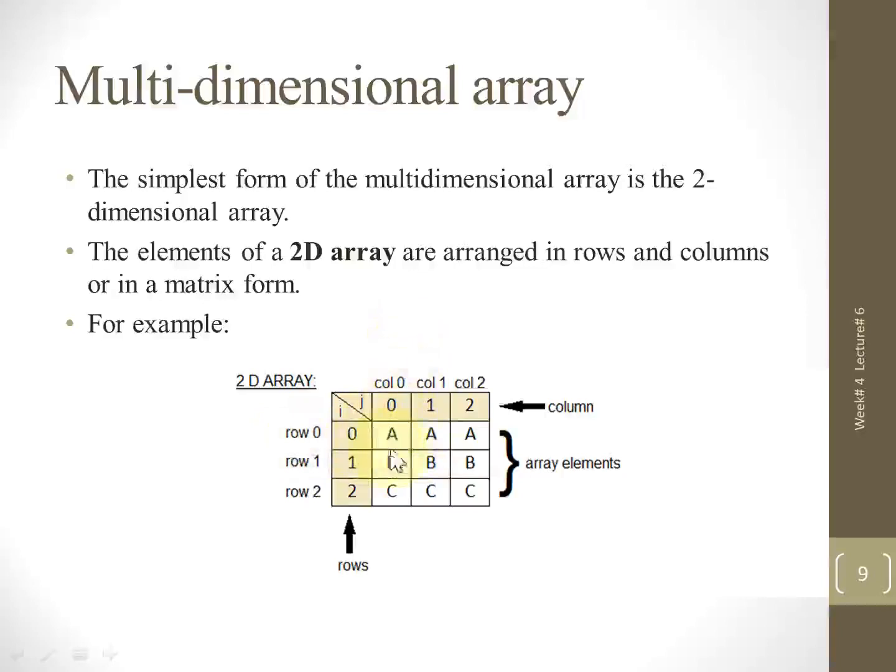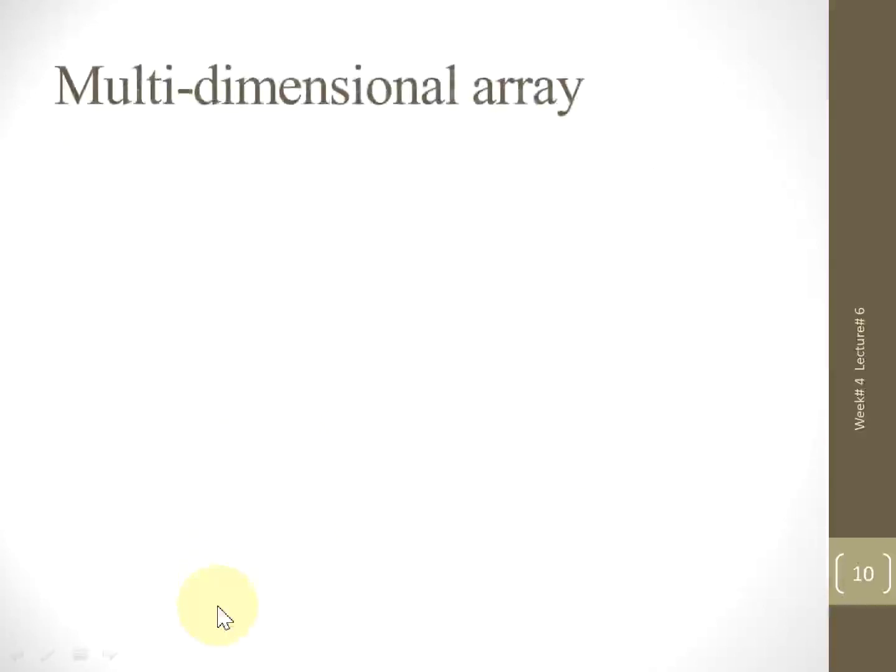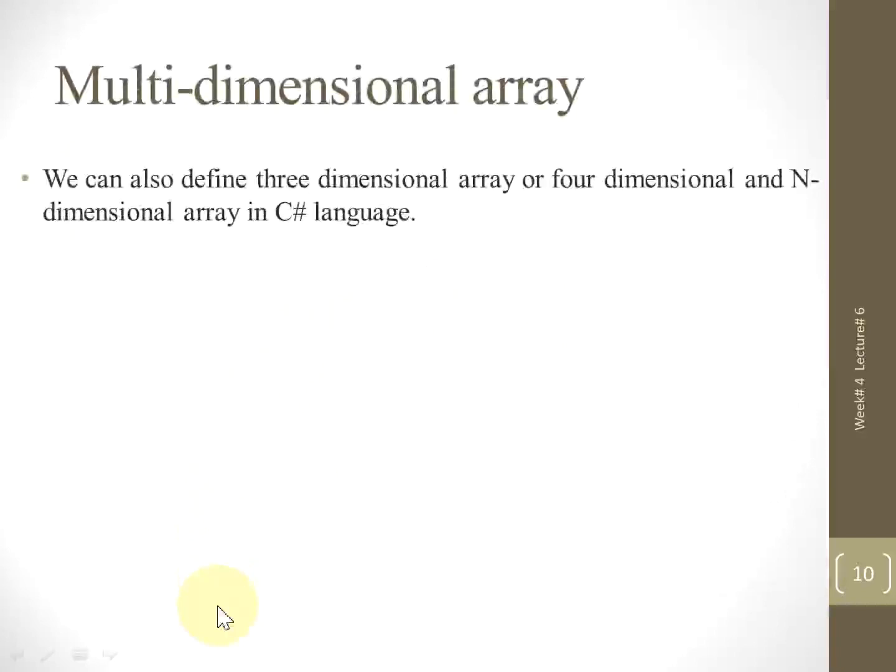So this cell address is 0, 0. This cell address is 0, 1. And if you can see, this cell address is 2, 2, because we have rows and columns. So again, these are the elements of the array, which will be represented in a matrix form, or you can say the table form.